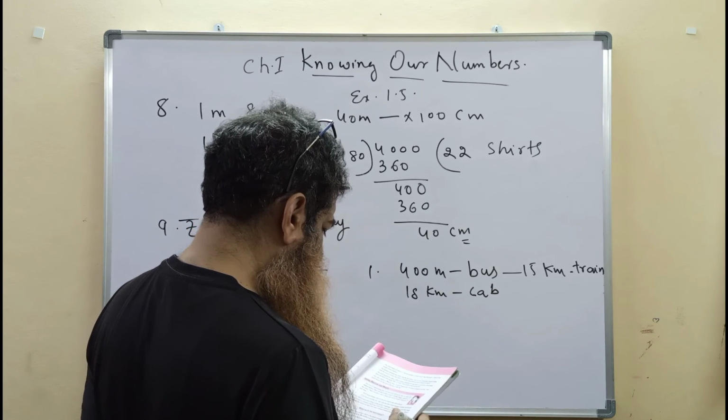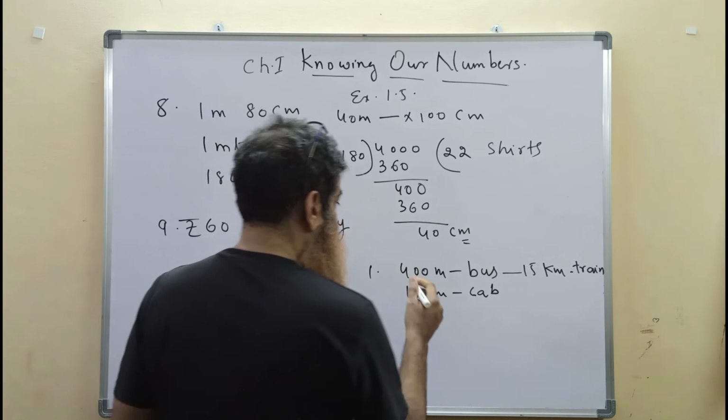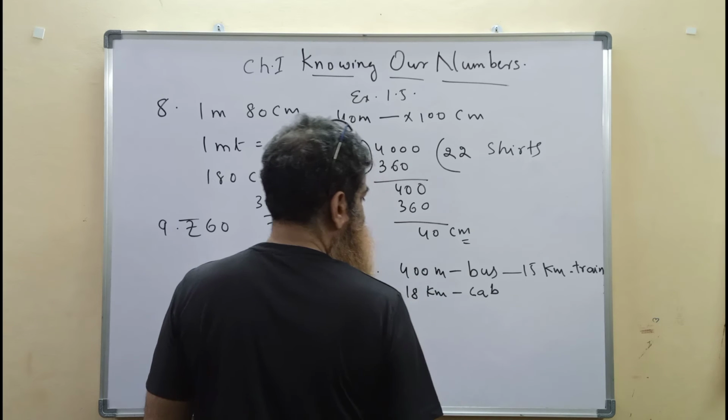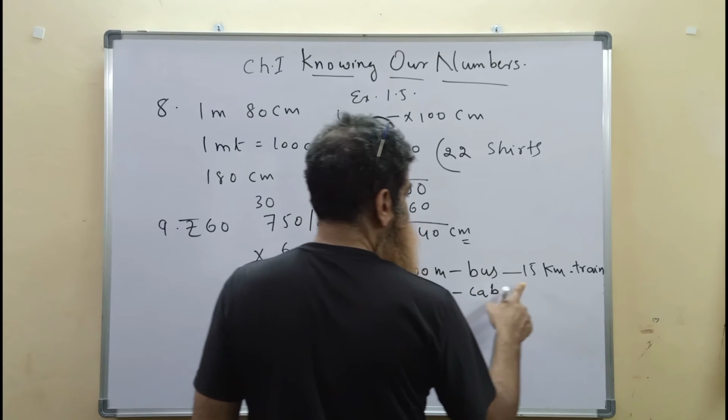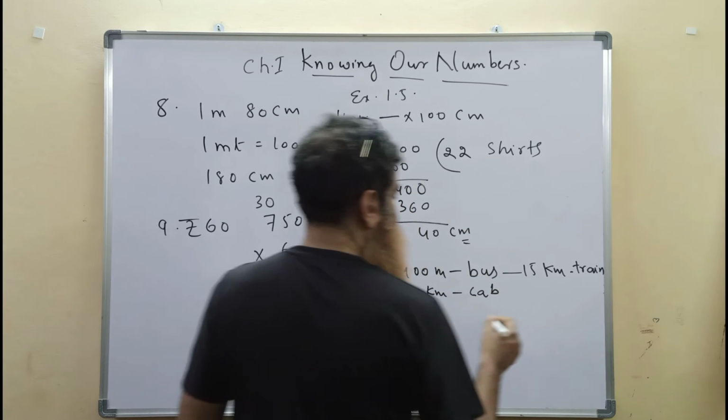How much distance did you travel in total to reach your aunt's house? It is 18 kilometers plus 15 kilometers plus 400 meters.